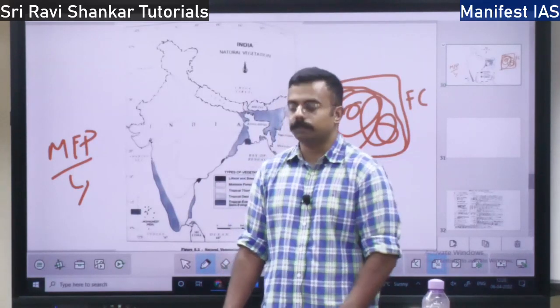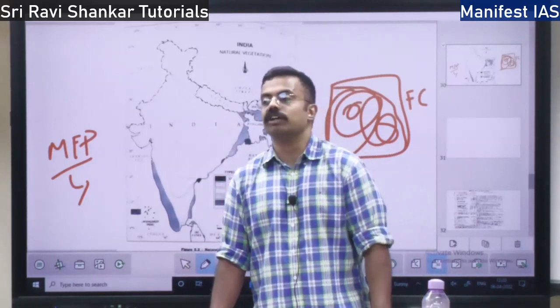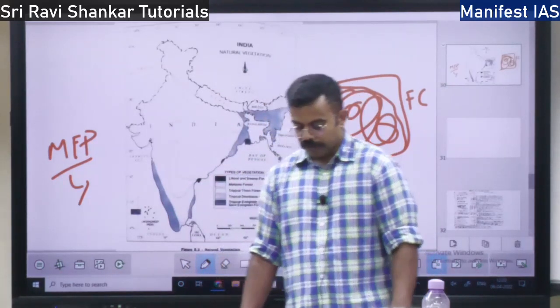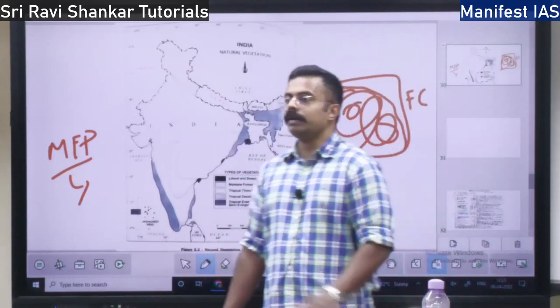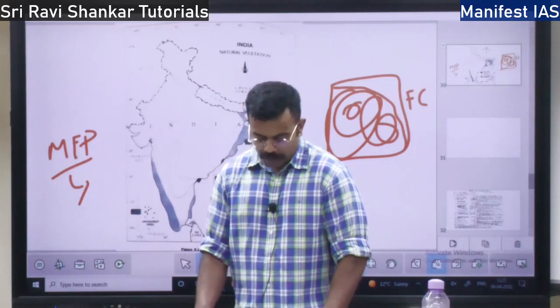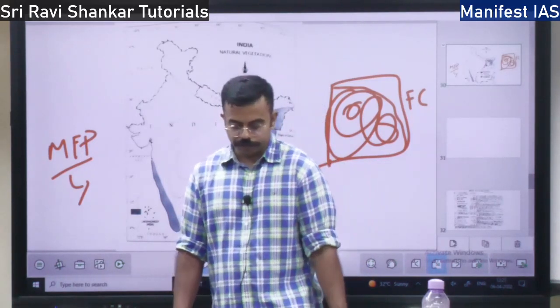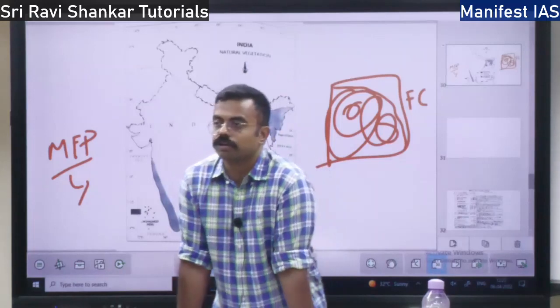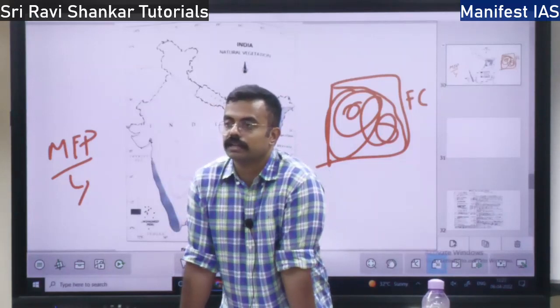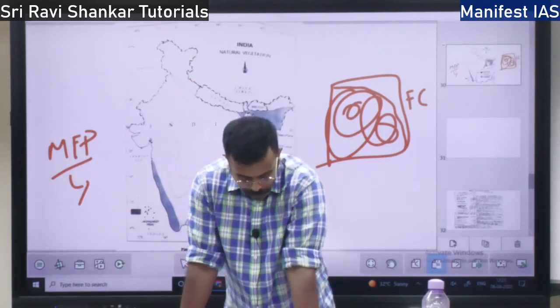Then we have the concept of social forestry. Social forestry means afforestation on barren land. If there is a khali land or empty land or barren land, if you do the afforestation there, then it qualifies to be called social forestry. In social forestry, not only do you grow the forest, you also protect the forest and manage the forest. That is the concept of social forestry, right?